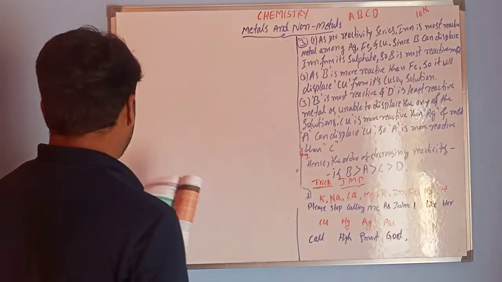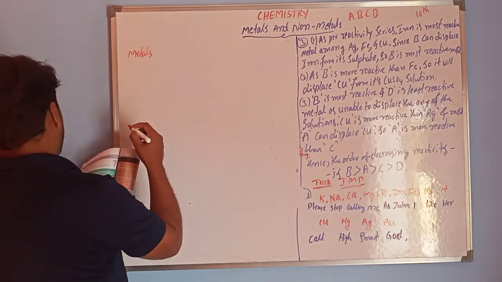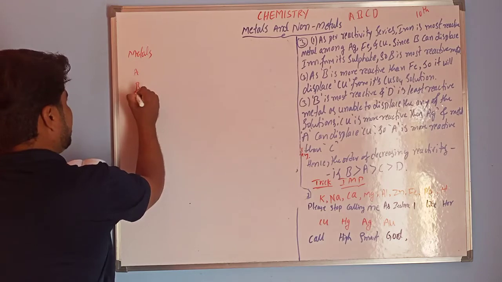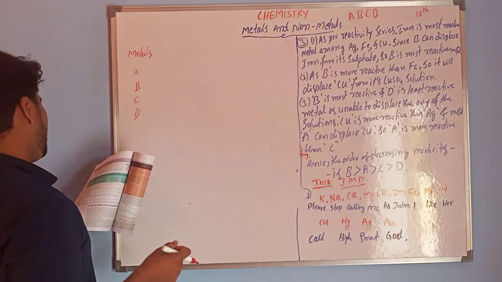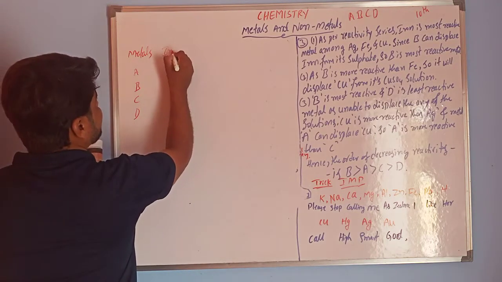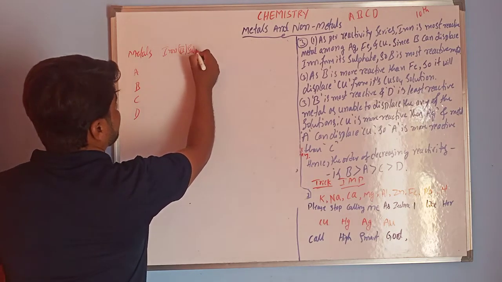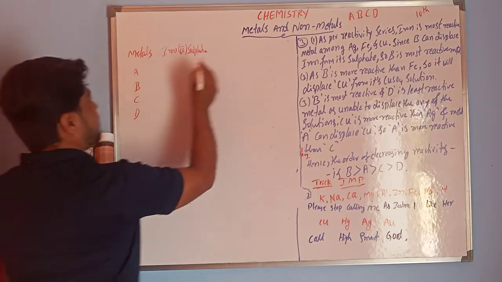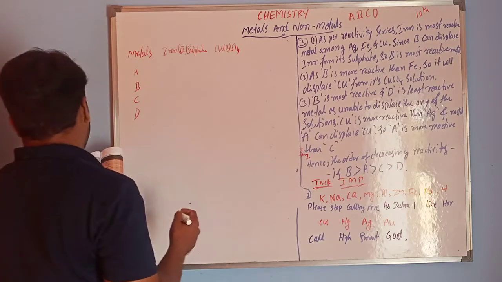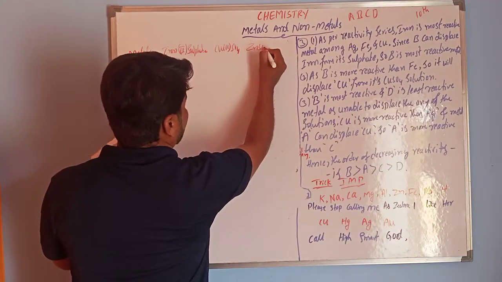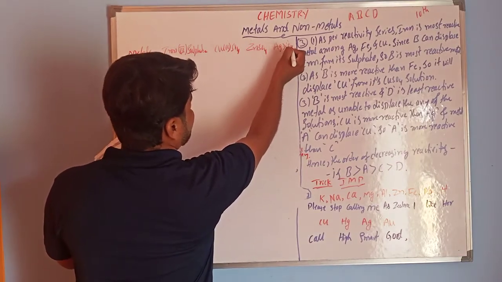Okay, now we have a table. In this table, we observe the metals A, B, C, D. Next are the solutions: iron sulfate, copper sulfate, zinc sulfate ZnSO4, and silver nitrate AgNO3.